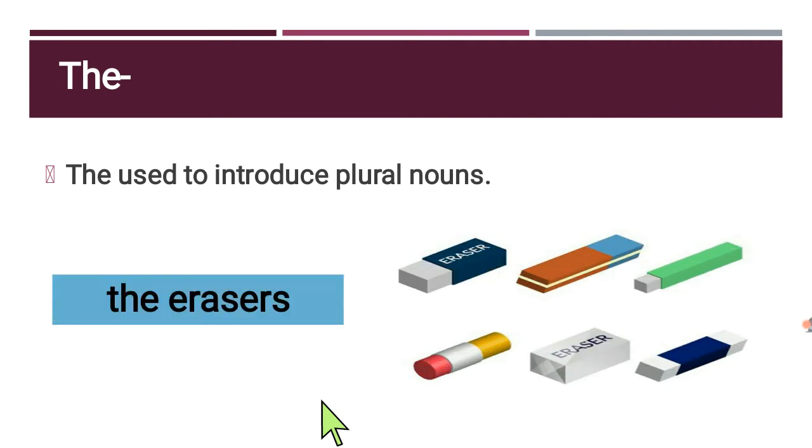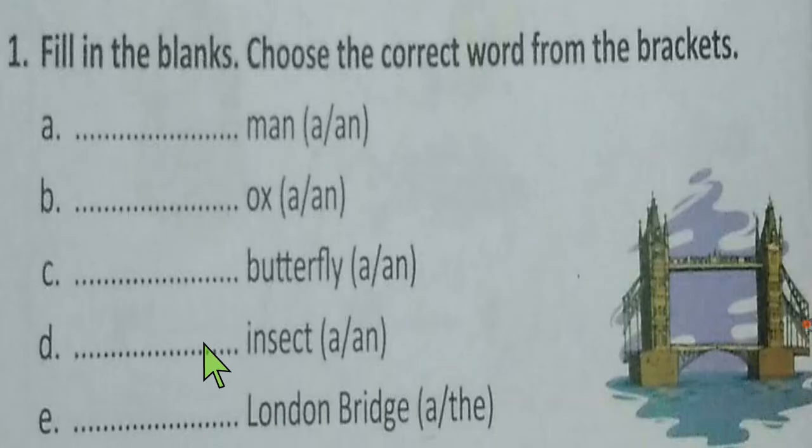Here you can see the many erasers. Here the word starts with a vowel sound, but there are many erasers, so that's why we use the before that word.